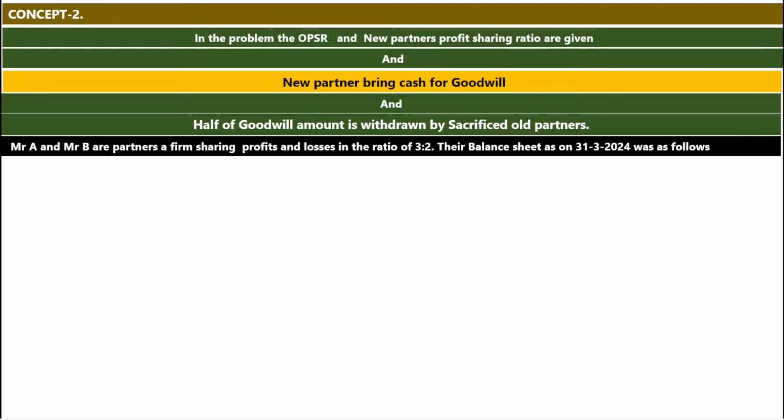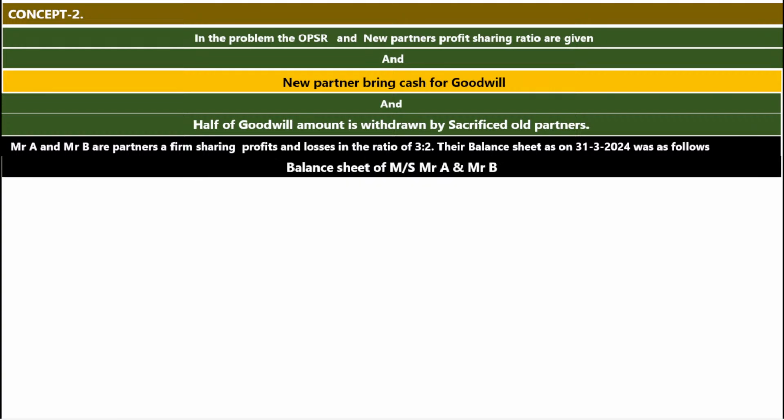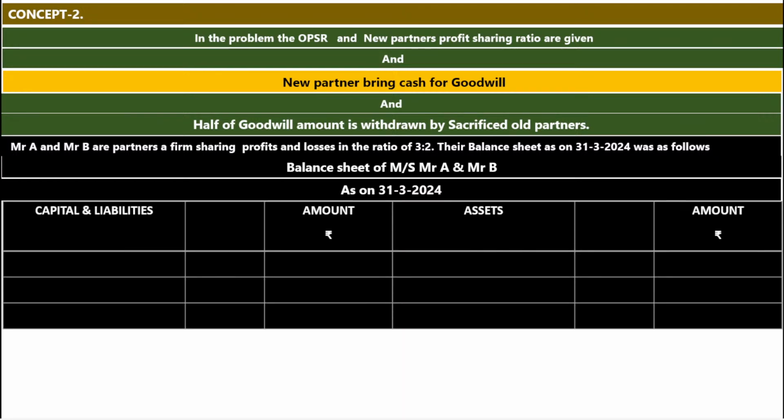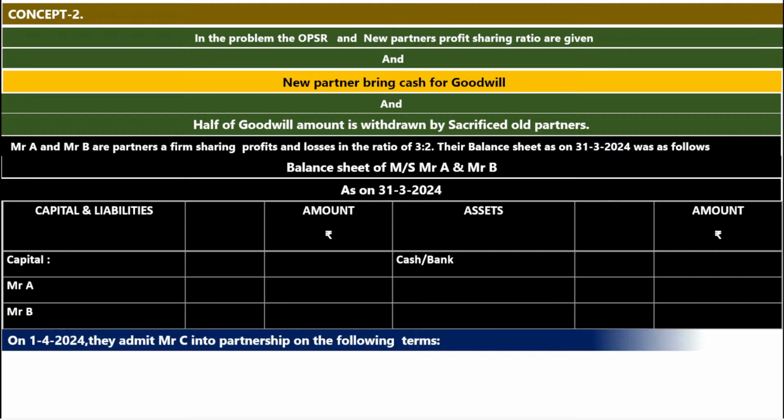It means that it is an old balance sheet. Balance sheet of Mr. A and Mr. B as on 31st/3/2024. So left hand side capital and debt, amount rupees; right hand side assets, amount rupees. Capital Mr. A, Mr. B. Assets cash or bank. Draw the format like this. I am not taking the amount because our focus is only on the accounting treatment of goodwill.